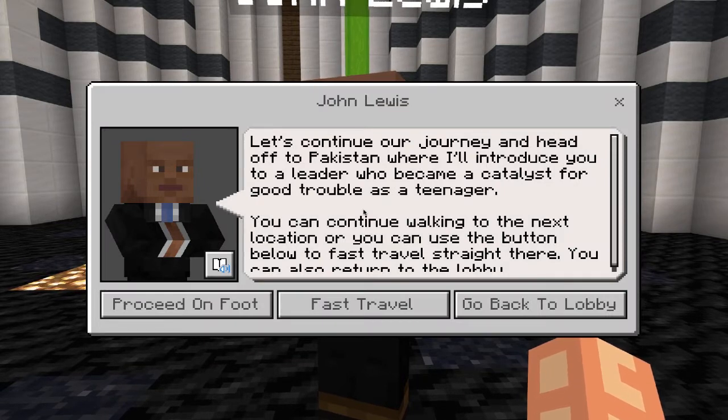Let's continue our journey and head off to Pakistan, where I'll introduce you to a leader who became a catalyst for good trouble as a teenager. You can continue walking to the next location, or you can use the button below to fast travel straight there. You can also return to the lobby.